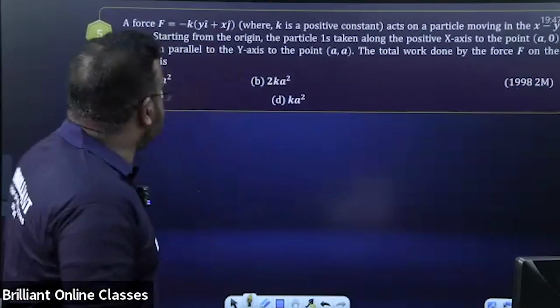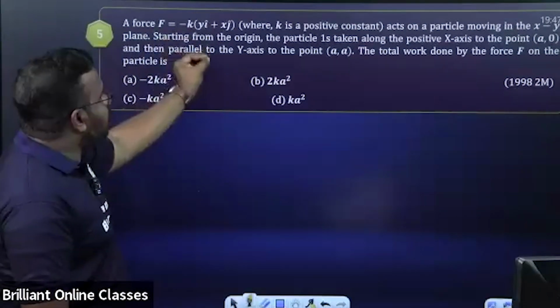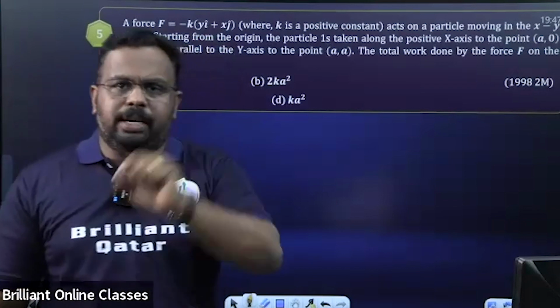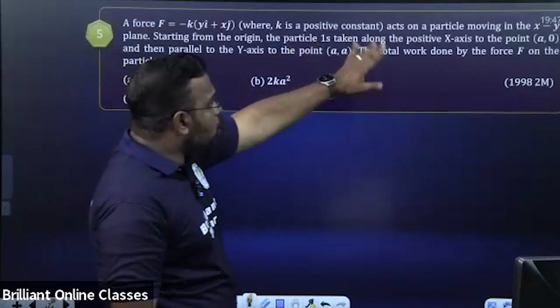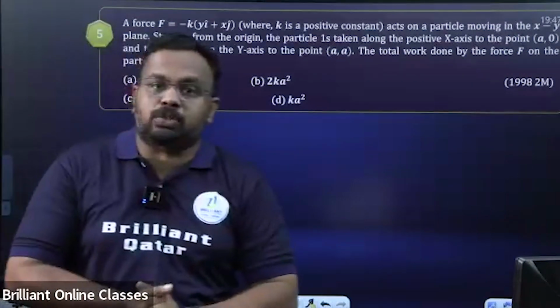Okay, so do you understand the question here? There is a force, you can see it is minus K into Y I cap plus X J cap. So clearly you can understand it's a function of Y coordinate and X coordinate. They are changing. It acts on a particle moving in the XY plane, starting from the origin. So where is the body? The body is in the XY plane.